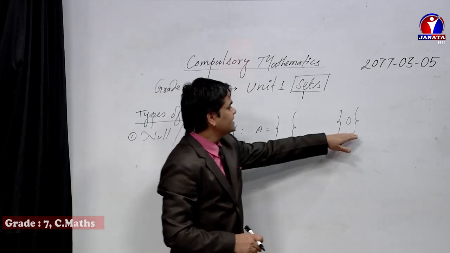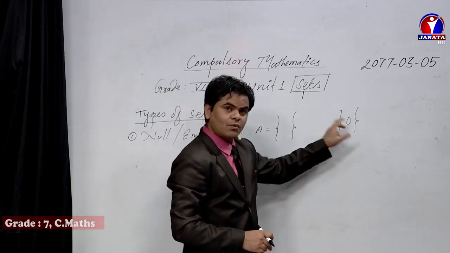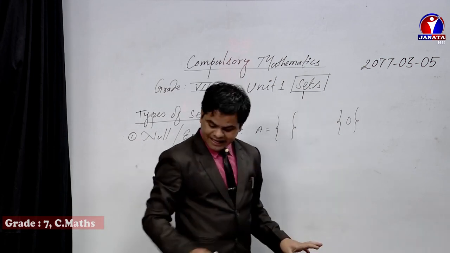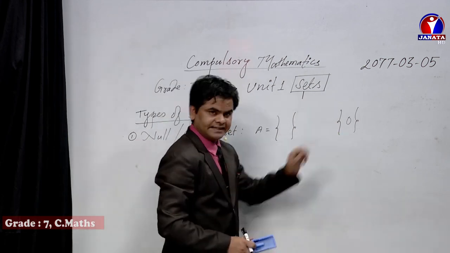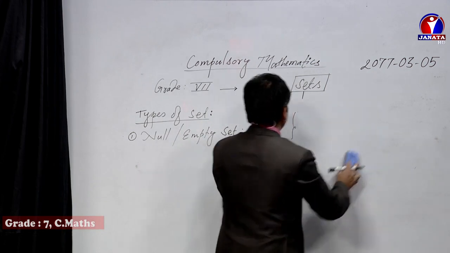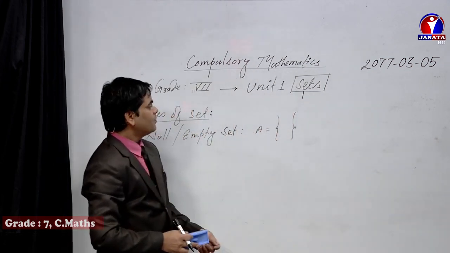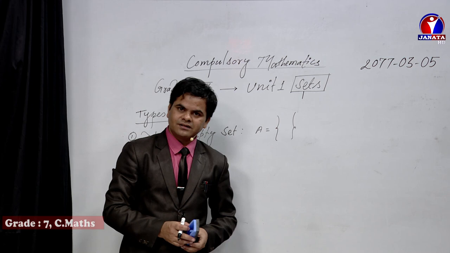That's why it is not a null set. It is one member. That's why we cannot write null set like this, but we can use this one. This is the symbol of representing a null set.